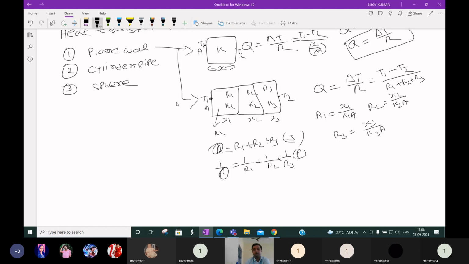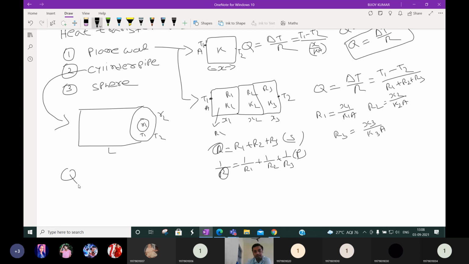Okay. Then we take a cylinder. Cylinder means what? Or we can say pipe. We know that in a pipe also we are flowing hot fluid and cold fluid, and in that structure also we have to maintain the temperature, or we have to calculate the heat loss. So suppose this is the pipe with inner radius R1, outer radius R2, inner temperature T1, outer temperature T2, and length L.